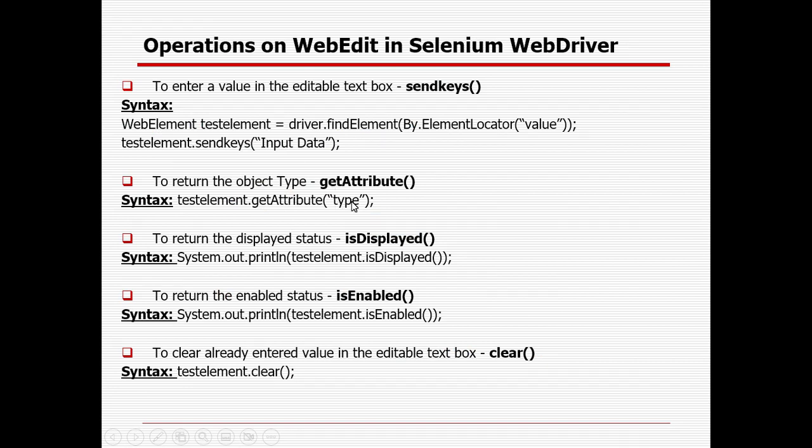So these are the five different methods you can use while performing operations on any input text field, called a WebEdit box. I can check whether it's displayed or not, whether it's enabled or not. I can enter some value with the help of sendKeys. I can clear the value in case I already entered one, add the value again, and also get the attribute for the different types. That is the code I have written.